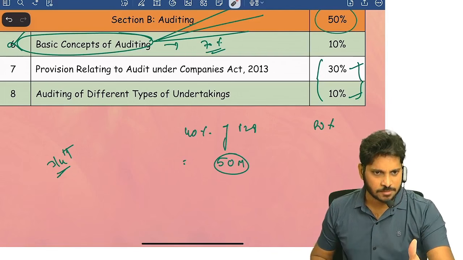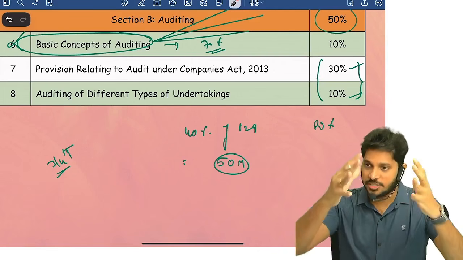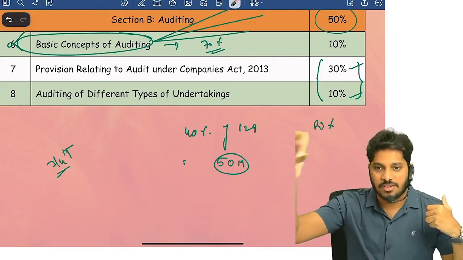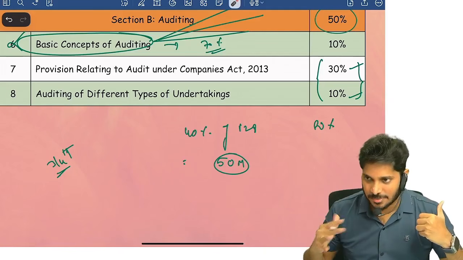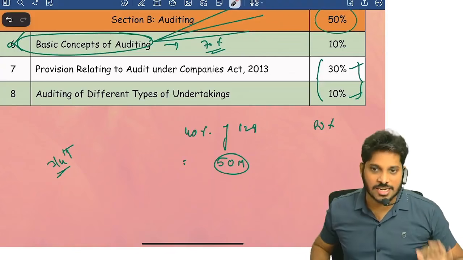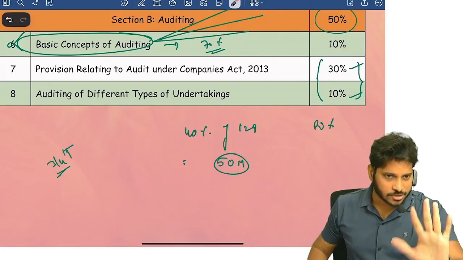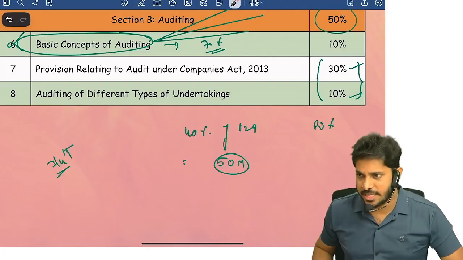Once you finish that, once you get confidence on the major syllabus, then the remaining 1/4 you can go and touch it. Able to understand? So that's how the strategy has to be implemented. That's it. Fine. With this, the introduction is over. Then we'll directly start with the actual chapter.